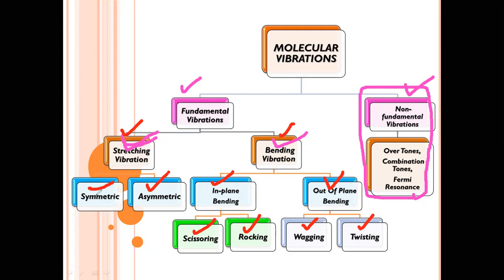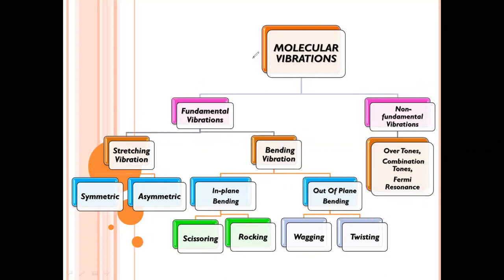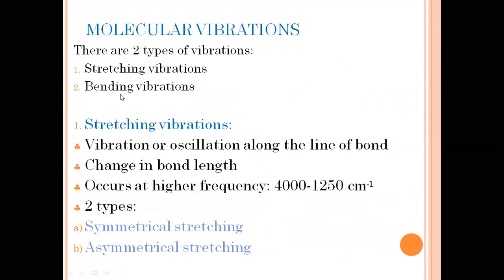So fundamental vibrations are divided into stretching vibrations and bending vibrations. In stretching vibrations, we have symmetric stretching and asymmetric stretching. In bending vibrations, we have in-plane bending and out-of-plane bending. In-plane bending has scissoring and rocking, and out-of-plane bending has wagging and twisting. We are going to discuss these one by one. There are two types of molecular vibrations: stretching and bending vibrations.